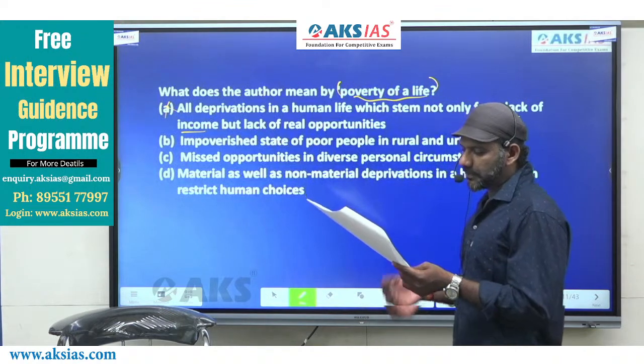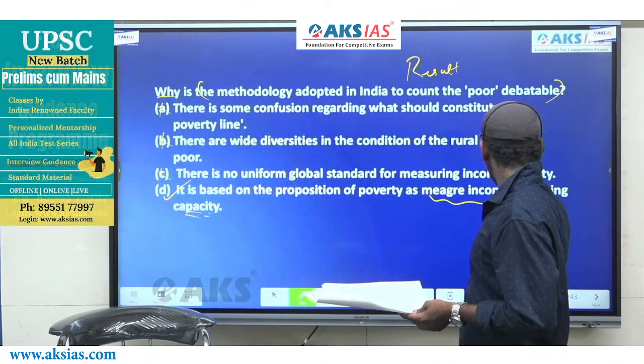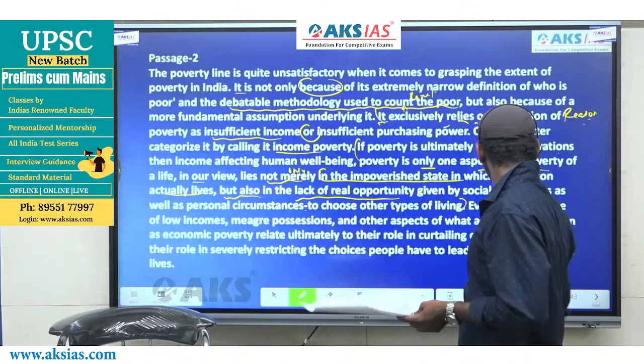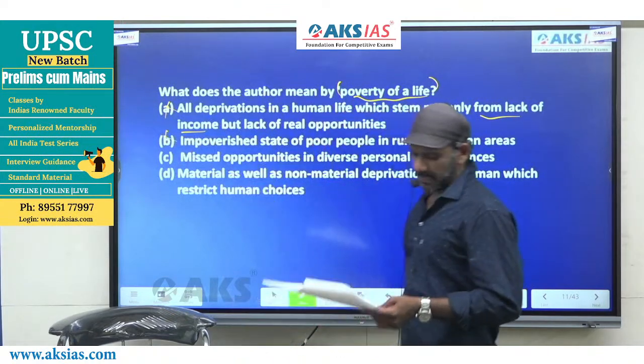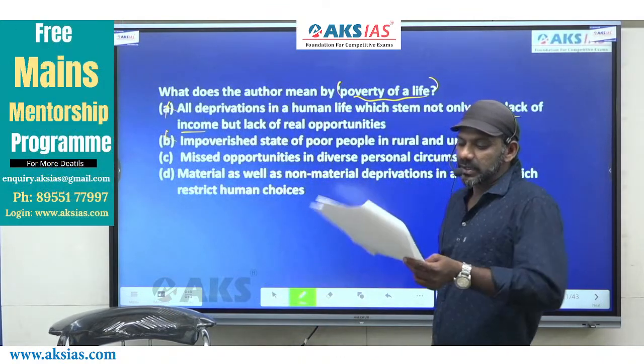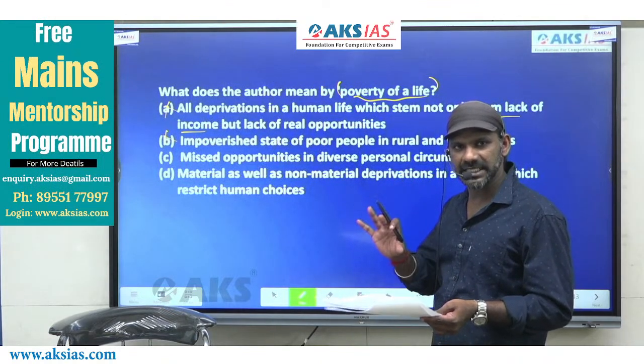Impoverished state of poor people in rural and urban areas. It is not a part of the details given in this context. Option B is eliminated. Come to C. Missed opportunities in diverse personal circumstances, not a part of the details given in that context. Come to D.